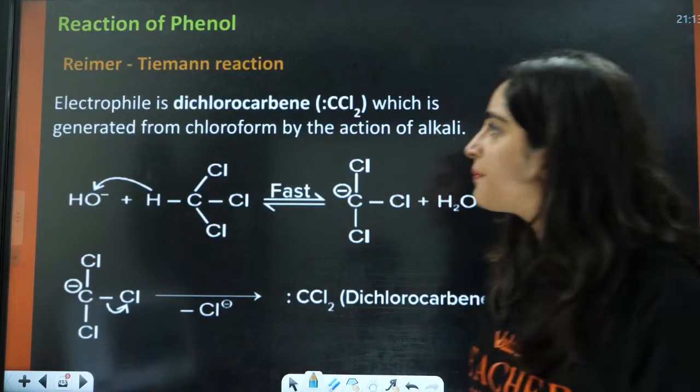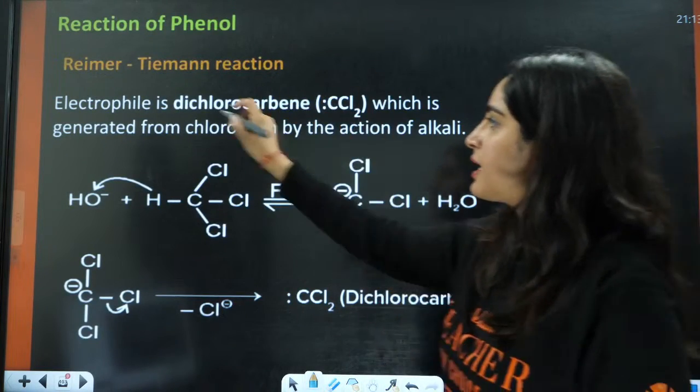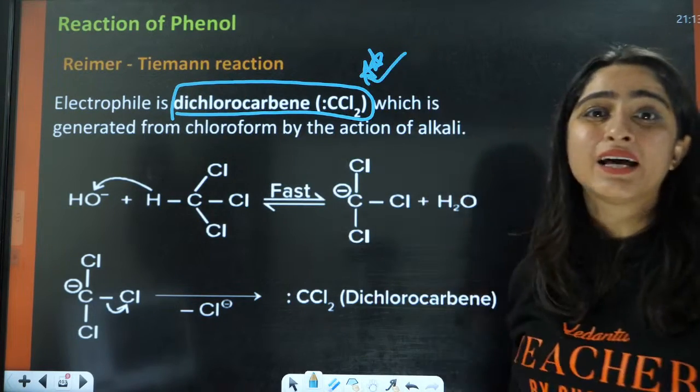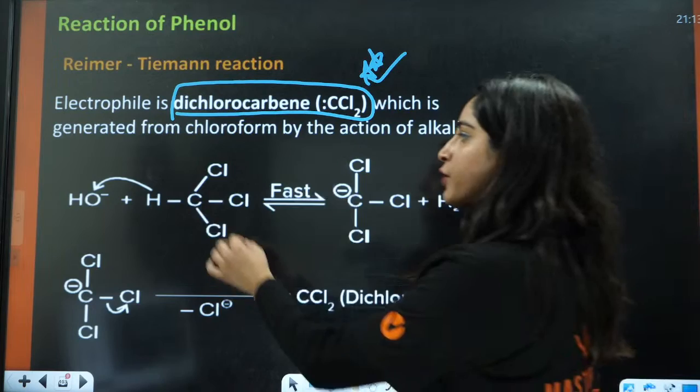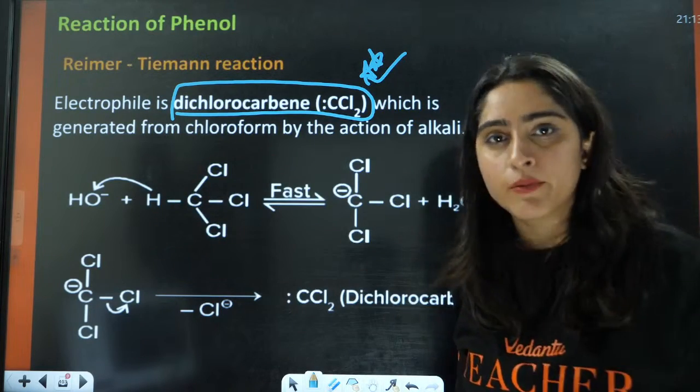Okay, let us see the mechanism. Again, the electrophile is dichlorocarbene. This is the important step here. What is the intermediate? Firstly, the first step is not the rate determining step.